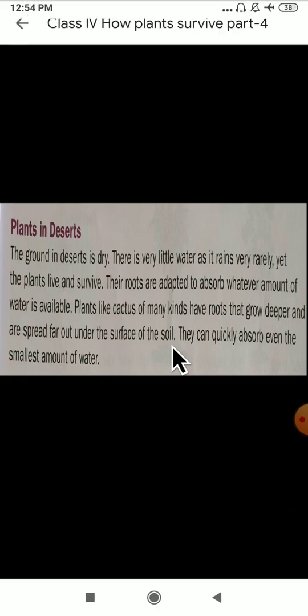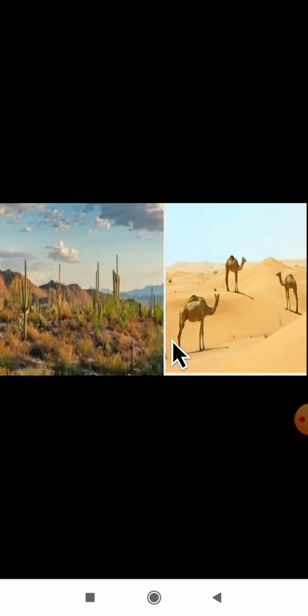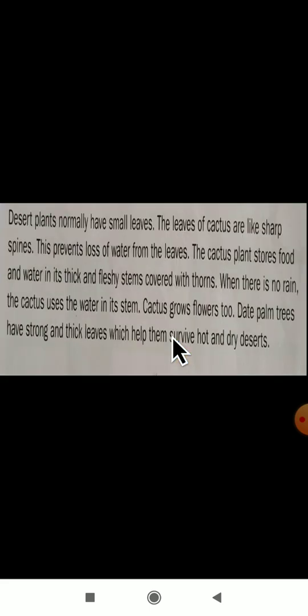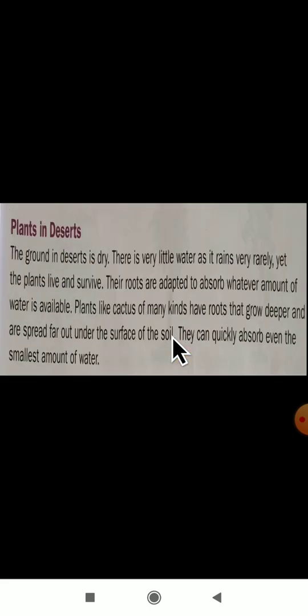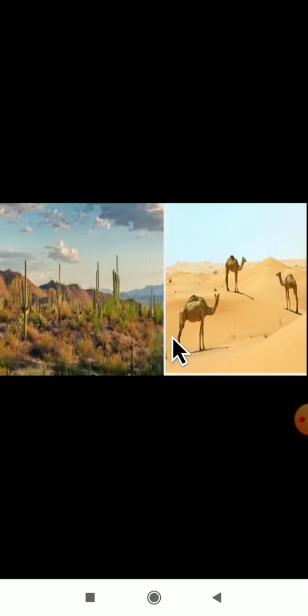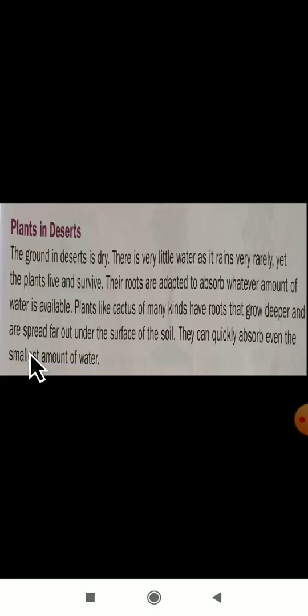Cactus is one of the plants which live and survive in a desert area. The roots of a cactus plant go deep into the ground and absorb all the water available. Next, what will happen? Let us see here.